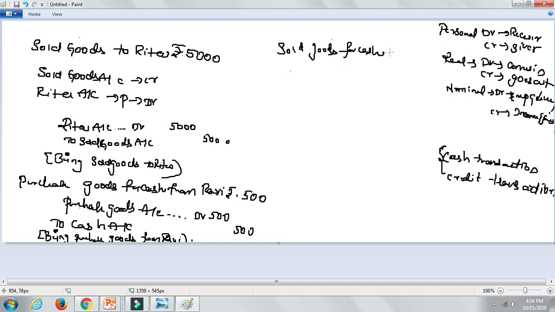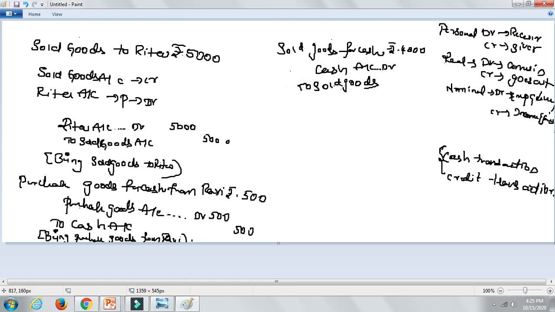Then let's say sold goods for cash rupees 4,000. So what is happening? What are the two aspects? One is cash account and the other is sold goods account. What is happening when you're selling goods? Cash is coming into the business. See, debit what comes in, credit what goes out. Cash is coming into the business, so you're going to debit the cash account.